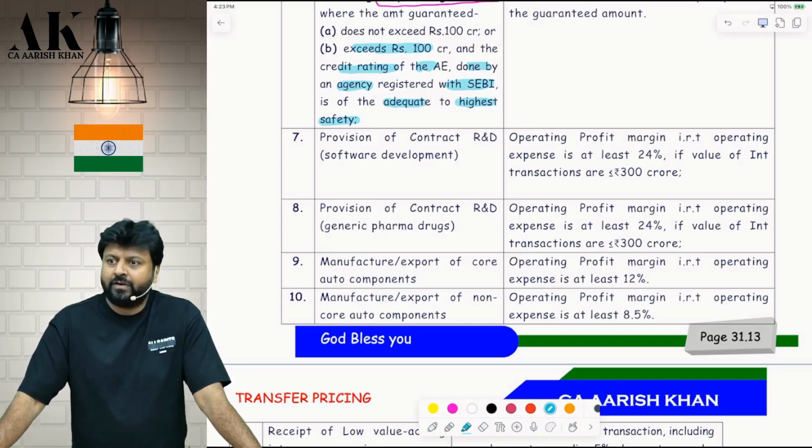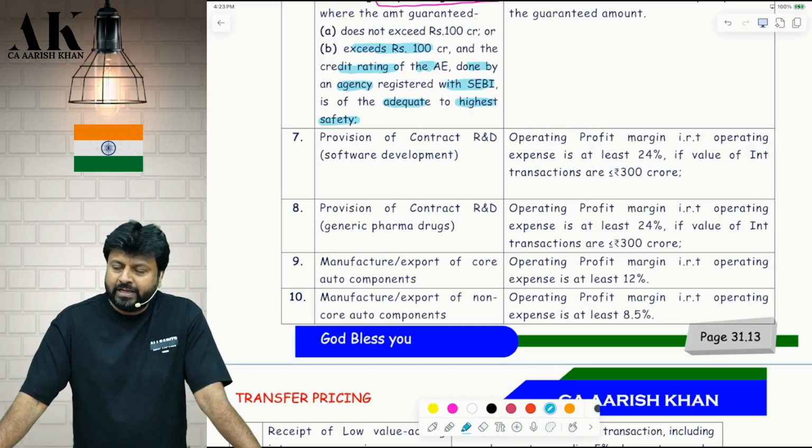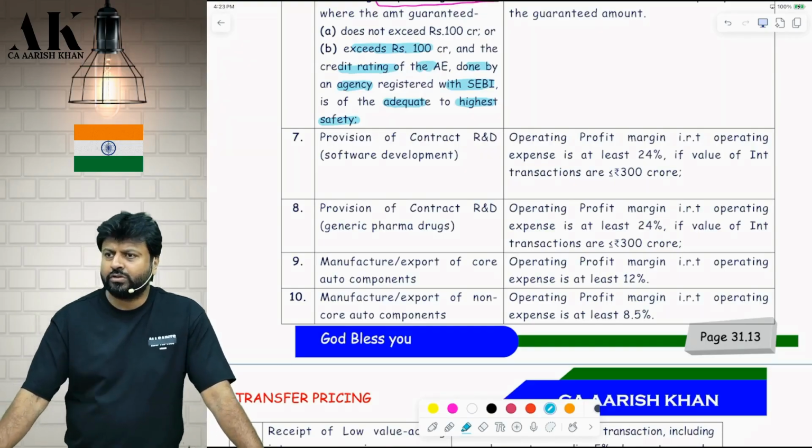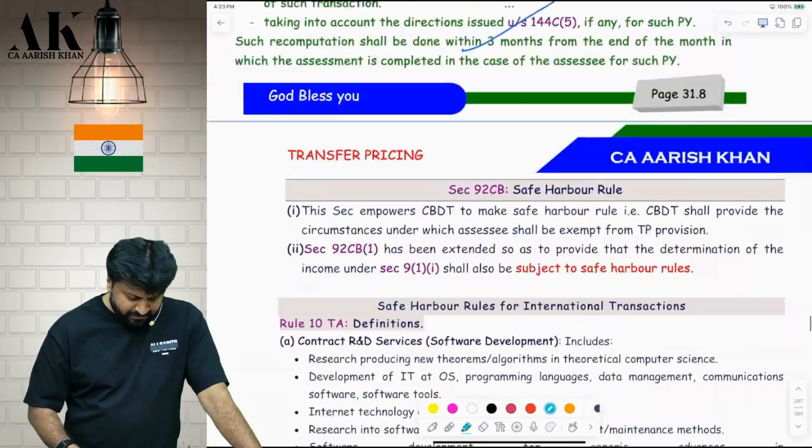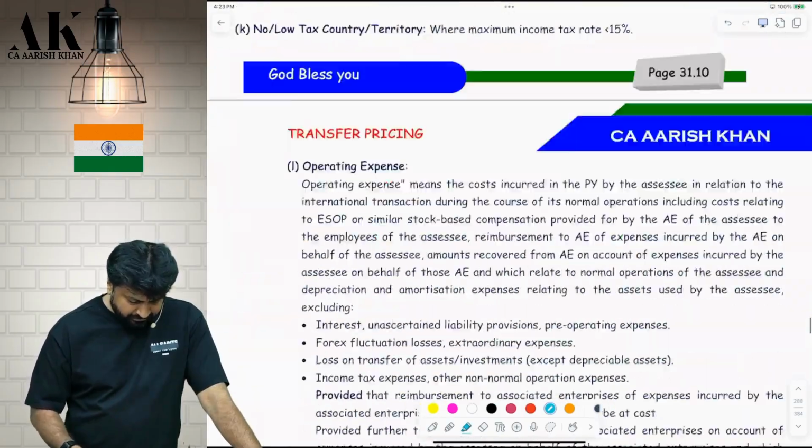They have copied from there officially. Any medicine for which they have themselves not done research and development, and somebody else has taken their patent. With the same dose, same strength, everything is same. The quality of material is different. Those medicines are called generic pharma drugs. Let's see the definition as per the safe harbor rule.